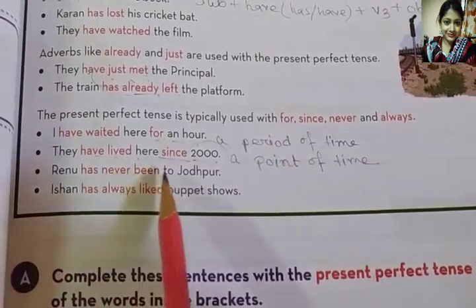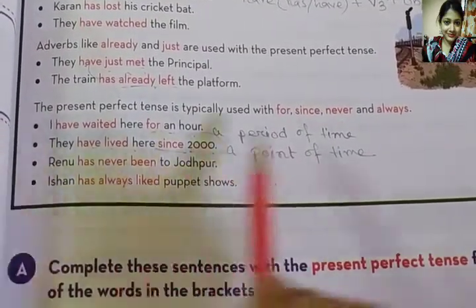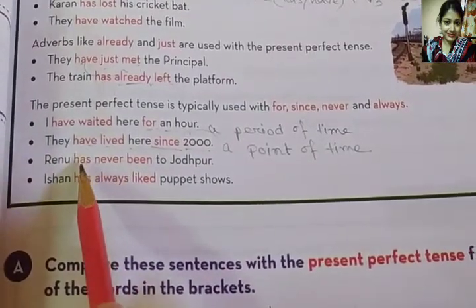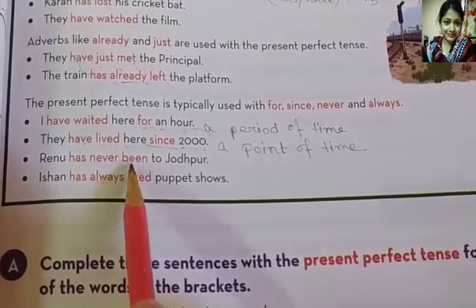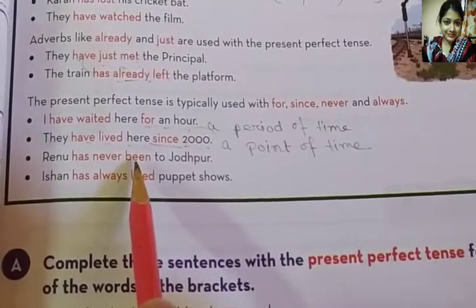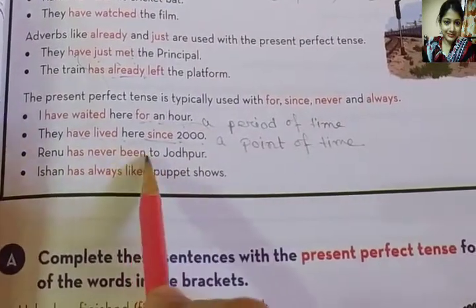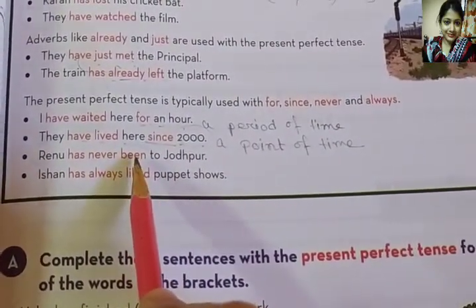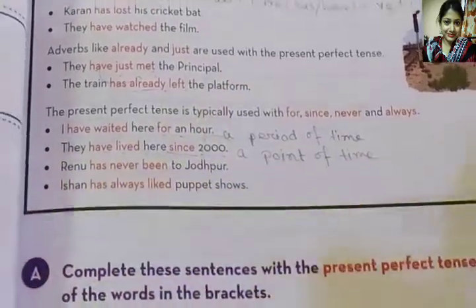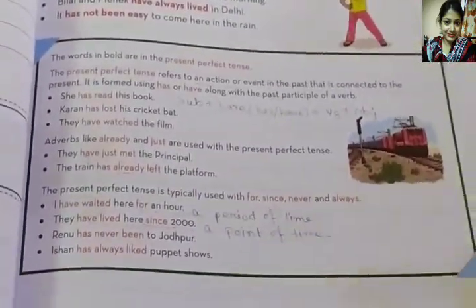Renu has never been to Jodhpur. "Never": you can always place it in between the two words, "has" and "been". "Been" is the third form of the be verb. Be, was, been. So the third form, the past participle of be, is used here. Okay, I think it is clear.